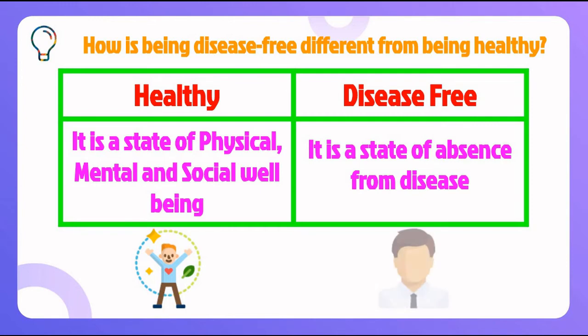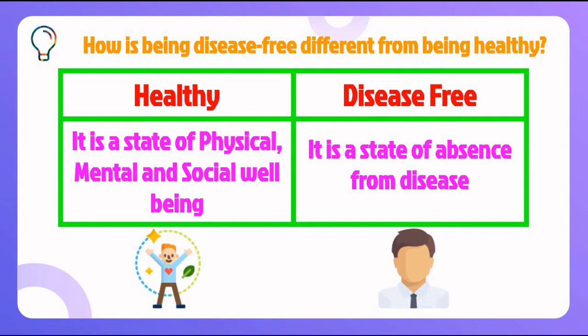Disease free just means that we are a neutral person. We are not healthy, and we are not diseased. I hope you are getting the difference between them. Healthy means a positive side. So just remember a number line. Disease free means being at 0, whereas healthy means being at +5 or +10, and diseased we can take as -5 or -10. It's just an example so that you will remember it well. So this is the basic main difference between healthy and disease free that we wrote statement-wise, and with the number line.